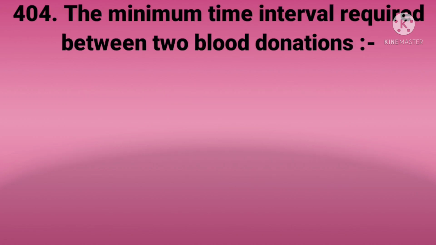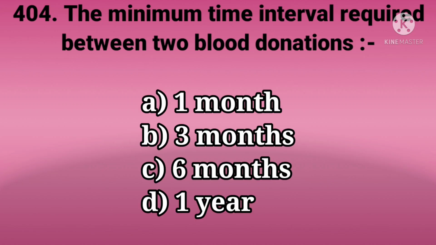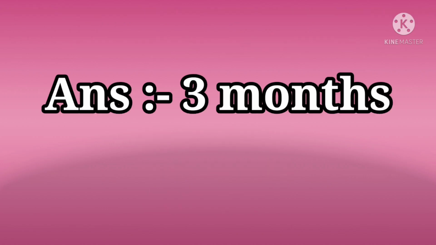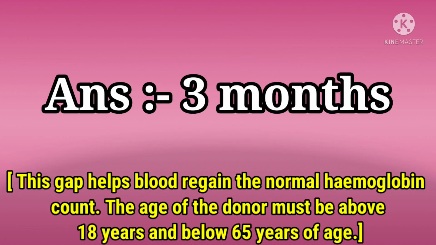The next question, the minimum time interval required between two blood donations. The options are 1 month, 3 months, 6 months and 1 year. And the answer is 3 months, and this gap helps the blood to regain the normal hemoglobin count.